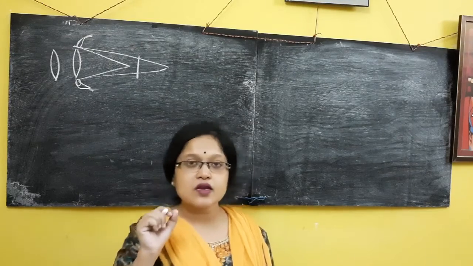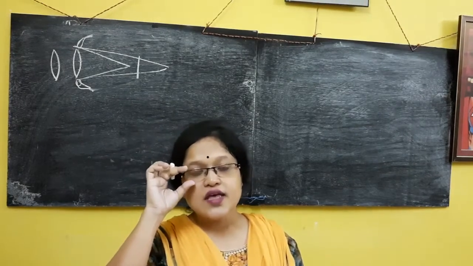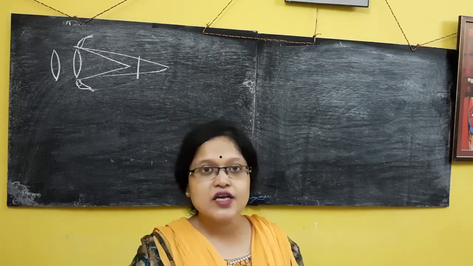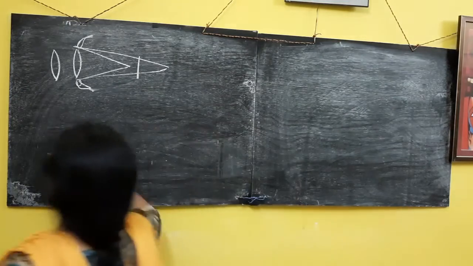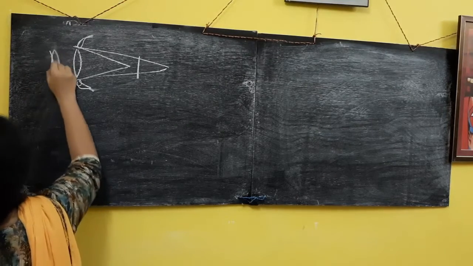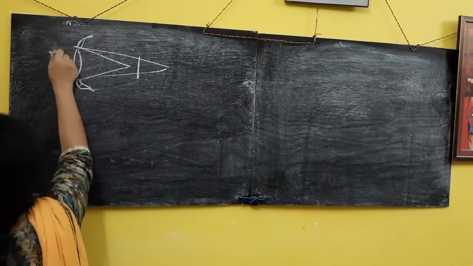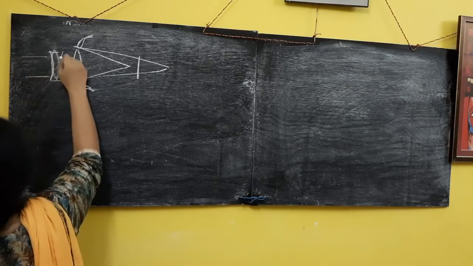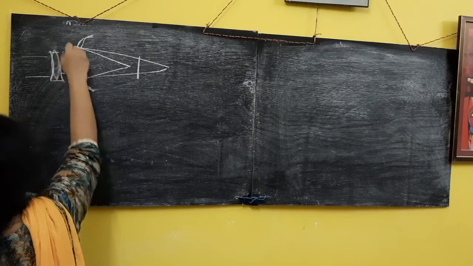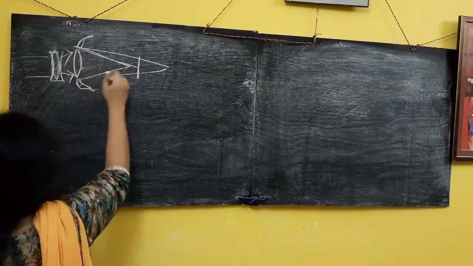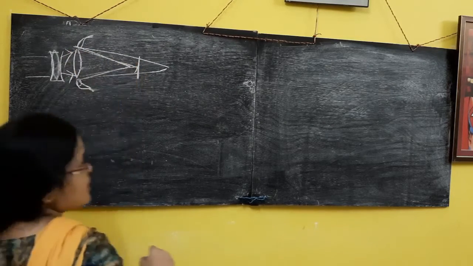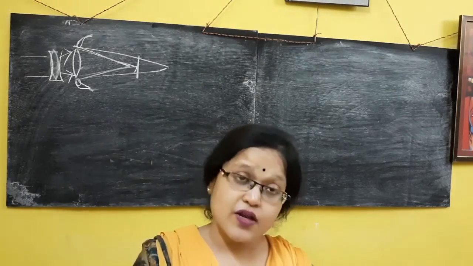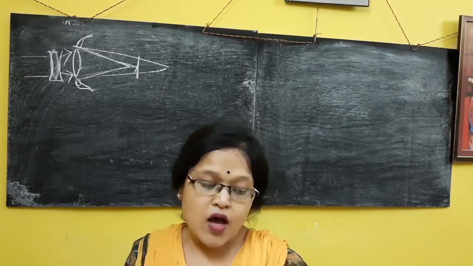Myopia means the person suffering from myopia can see nearer objects but cannot see distant objects. It means there is a permanent vision loss; they can't make the lens thick anymore. So if you can't make the lens thick anymore, instead of a convex lens you need a concave lens. With a concave lens, the ray falling over here will be diverged, falls on your lens, converges again, and falls on the retina. Clear? So that is the eye defect. In the class note I have given a detailed version with diagram.